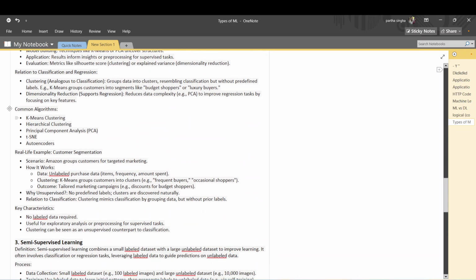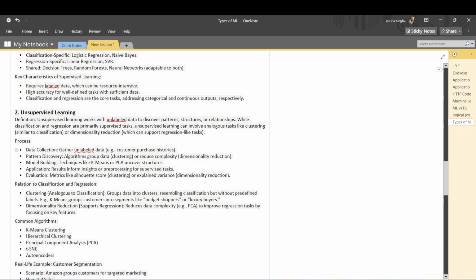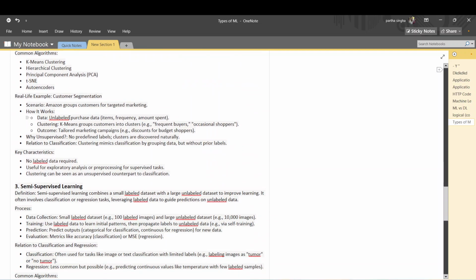We'll also go through the common algorithms: k-means clustering, hierarchical clustering, and principal component analysis (PCA). These are under unsupervised learning. Real-life example: Amazon groups customers for targeted marketing, customer segmentation. When you don't have predefined labels, clusters are discovered naturally. This is called an unsupervised learning algorithm.